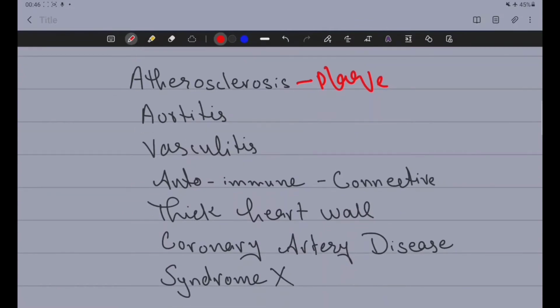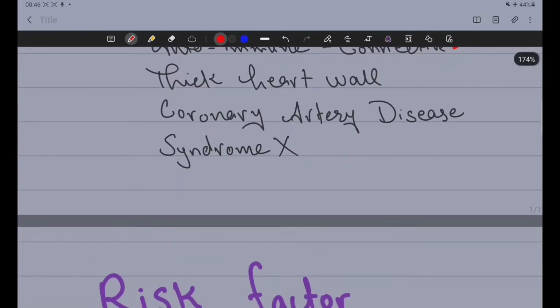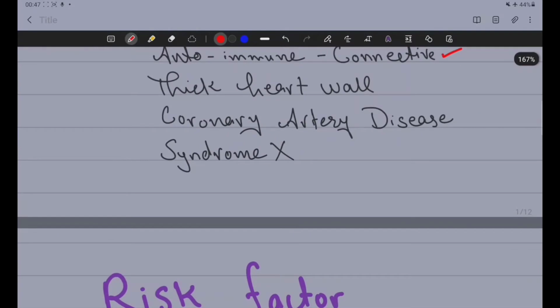Also, there can be inflammation of the aorta or inflammation of the small blood vessels. There can be an autoimmune disease which causes destruction of the connective tissue. As we know, the blood vessels are made of connective tissue, so this will hinder the blood supply. Increased thickness of the heart wall can lead to ischemia. Coronary artery disease can also cause shortage of blood supply, or syndrome X. Syndrome X is also called microvascular angina.